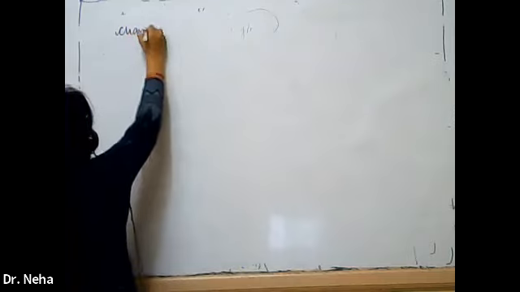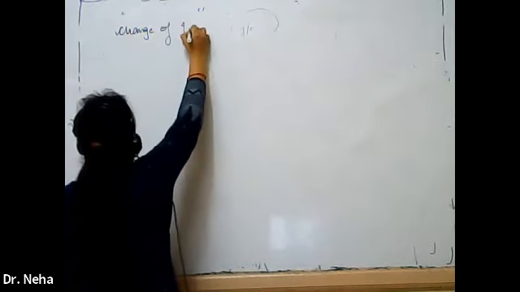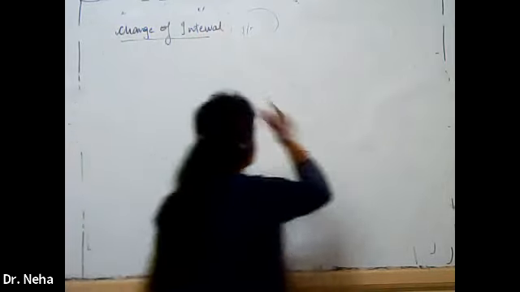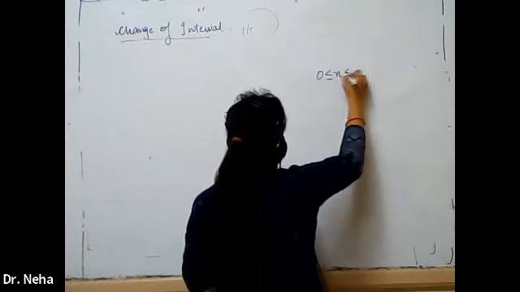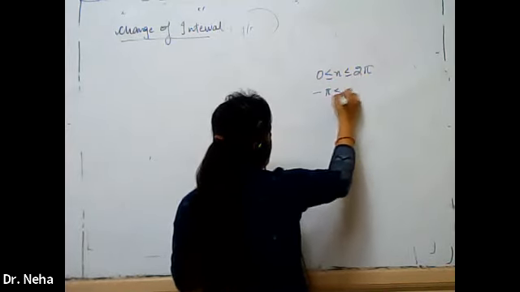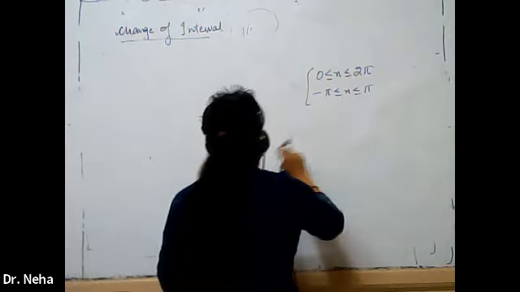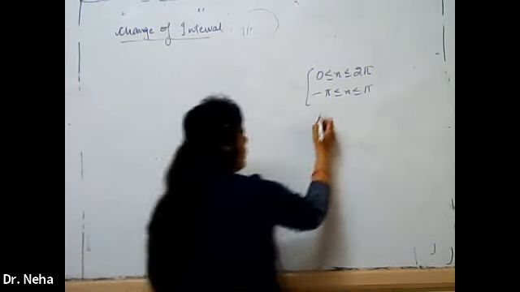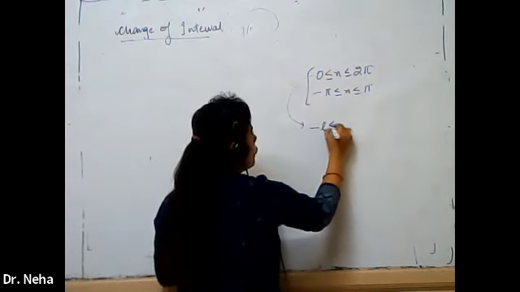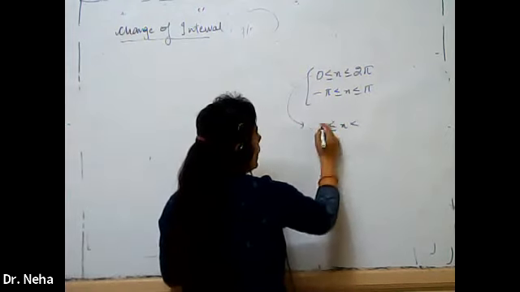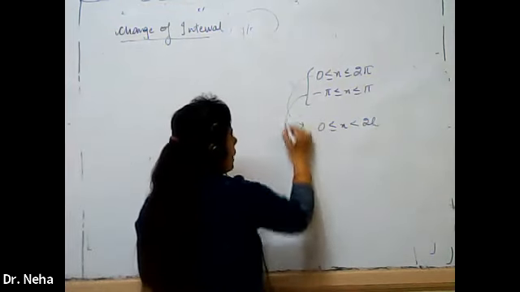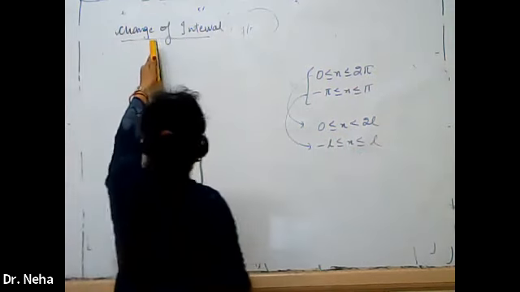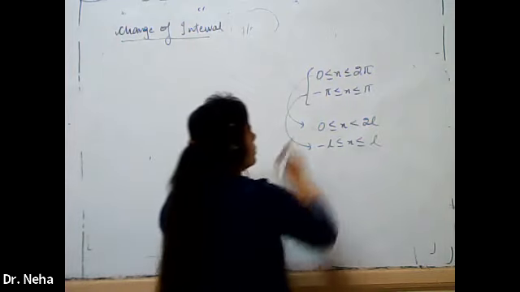We have the topic of change of interval. Earlier we did the interval from 0 to 2π or −π to π. Now we are going to change our interval. Now it will take some constant limits, like 0 to 2π will be of the form 0 to 2l, where l is any constant, and −π to π will be of the form −l to l. This is our interval.